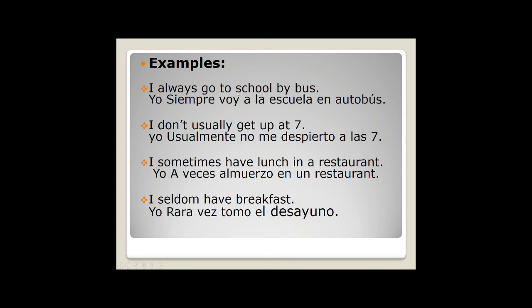Let's continue. Those are some examples. I always go to school by bus. Yo siempre voy a la escuela en autobús. Okay? Here, subject, adverb of frequency, and verb. Next, I don't usually get up at 7. Yo usualmente no me despierto a las 7. Next, I sometimes have lunch in a restaurant. Yo a veces almuerzo en un restaurante. The last one. I seldom have breakfast. Yo rara vez tomo el desayuno.